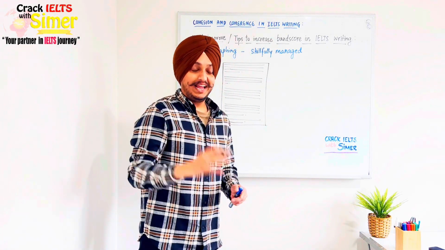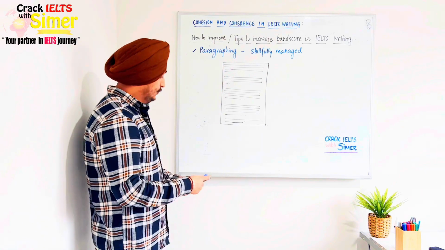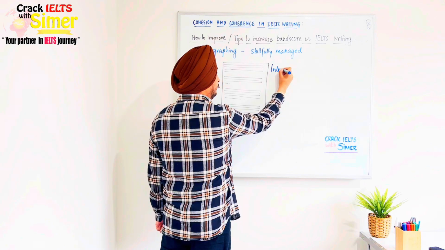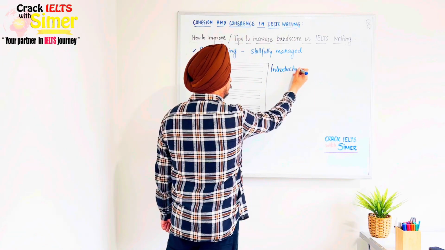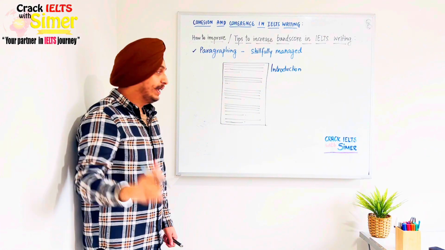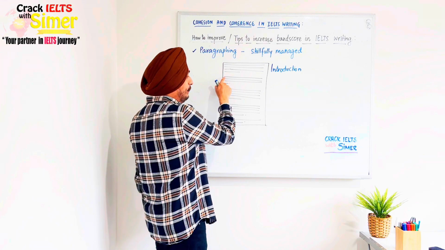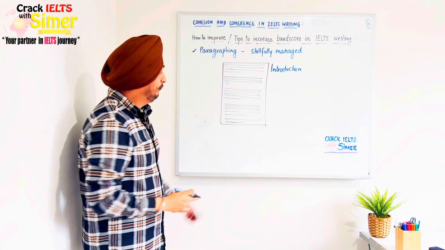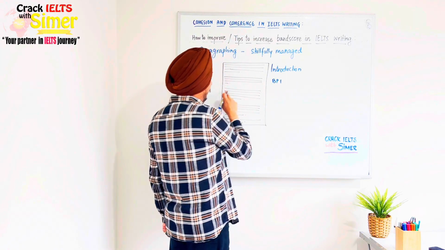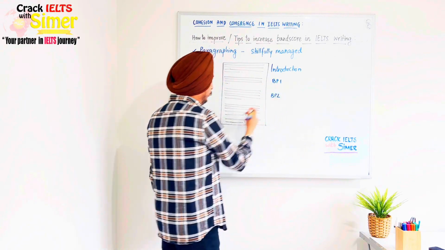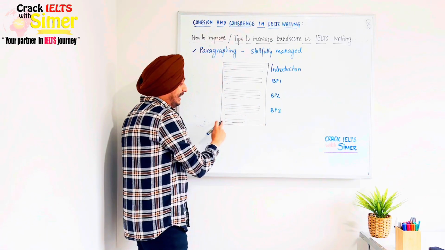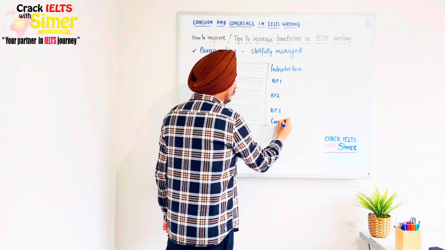Alright, as you can clearly see here, we clearly have an introduction on the top, and then there's a clear gap. So we are leaving one line and then starting from the extreme left, and then we have body paragraph 1, then leaving a line, extreme left, body paragraph 2, leave a line, extreme left, body paragraph 3, leave a line, extreme left, we have our conclusion.